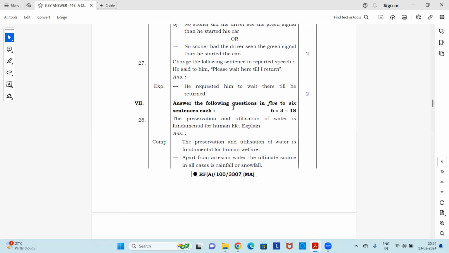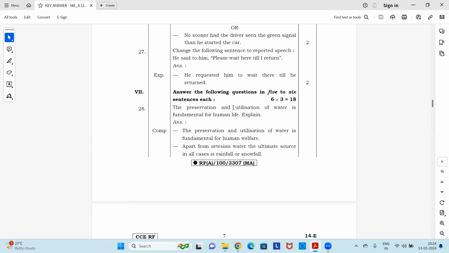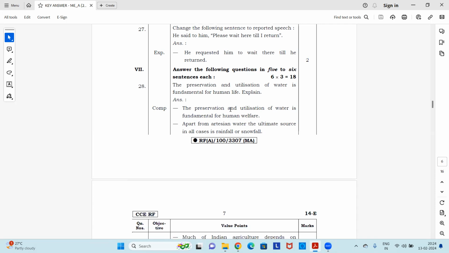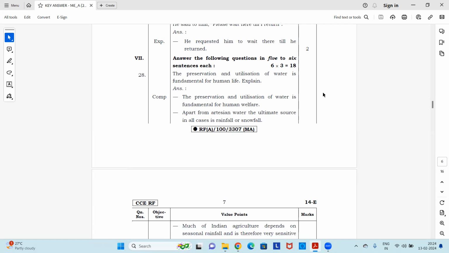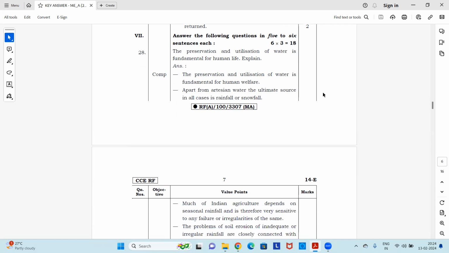Okay, moving to 7th main, answer the following questions in 5 to 6 sentences. 3 mark questions. Question 28. The preservation and utilization of water is fundamental for human life. Explain. Again, let's see the points. The preservation and utilization of water is fundamental for human welfare.